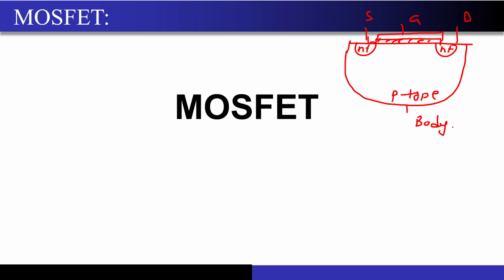Now what did we say? Why are we doping this slightly? So let's try to understand this. You know that this is an NMOS structure, correct? And how did we achieve the inversion? First, we went from Vg equal to 0 to some small positive value. Then we went on to the case where Vg became exactly the threshold voltage. So first we formed a depletion region, and then we went on to the inversion mode, correct?